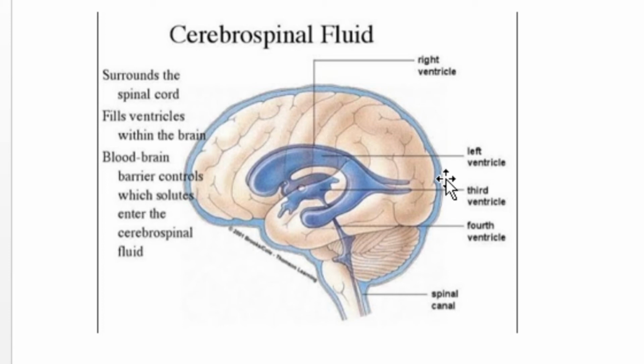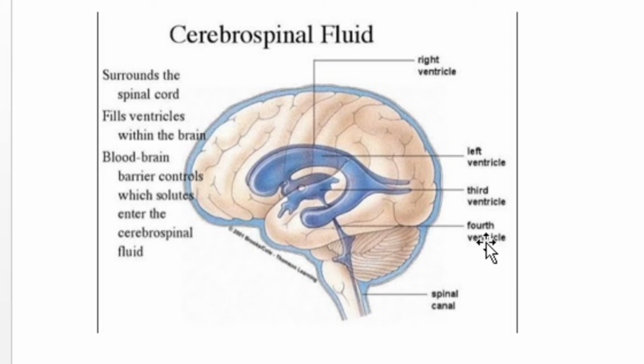And again, CSF is inside the ventricles of the brain. What are ventricles? Ventricles are chambers inside the brain. Here you can see 4 such ventricles: right ventricle, left ventricle, third ventricle, and fourth ventricle.